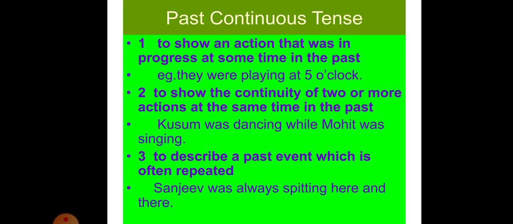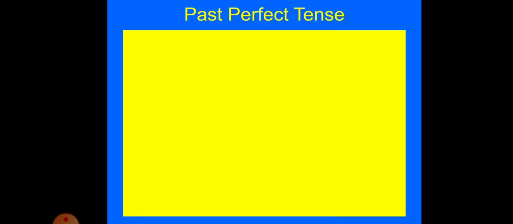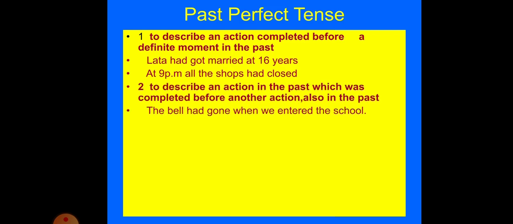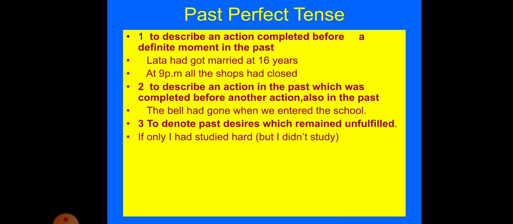To describe a past event which is often repeated: Sanjeev was always spitting here and there. Alright. So this way you have to use past continuous tense. Now we'll go to past perfect tense. Past perfect tense is used for the activity or an action which completed in the past.